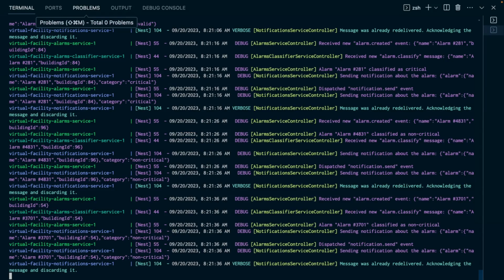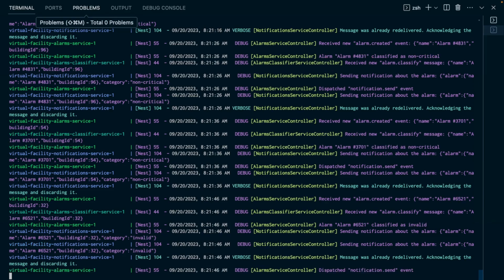And as we can see, the message was immediately redelivered to the consumer service after it was rejected and eventually acknowledged and discarded. Excellent. So to summarize, in this lesson we learned how to manually acknowledge messages using the channel ack and channel nack methods. We also learned that in RabbitMQ, non-acknowledged messages are not deleted from the queue and are redelivered to the consumer service when the consumer service restarts.